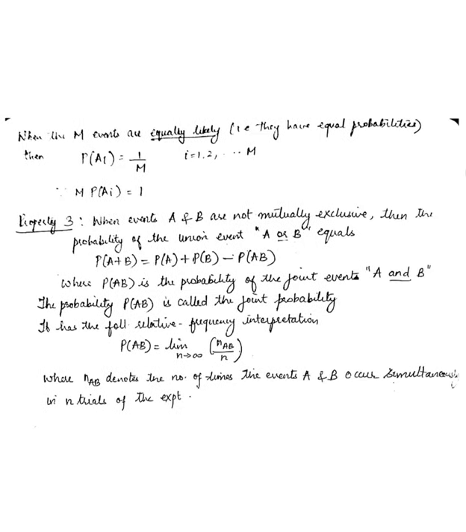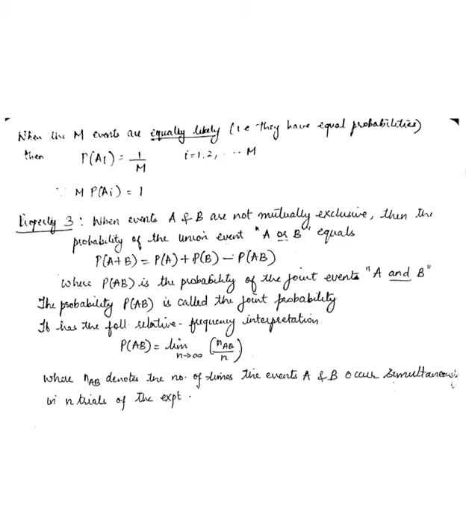We generalize this when there are m events for the same property, when the m events are equally likely. For the rolling of the die example, they have equal probabilities. If they are equally likely, they will have equal probabilities. Then the probability of Ai is going to be equal to 1 upon m, i going from 1, 2 till m. For example, in our case we had 6 outcomes, 1, 2, 3, 4, 5 or 6.